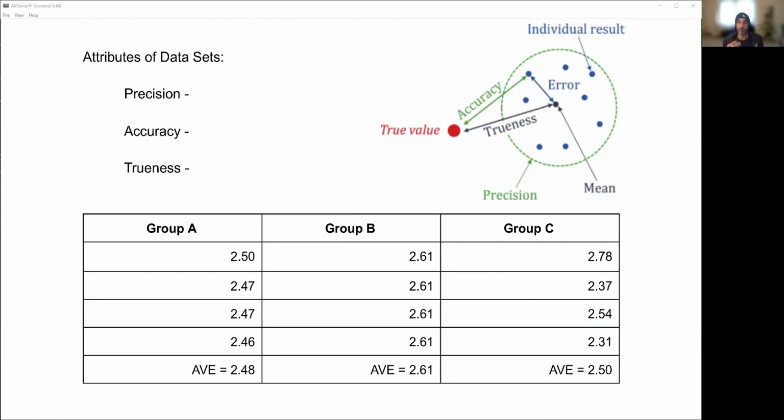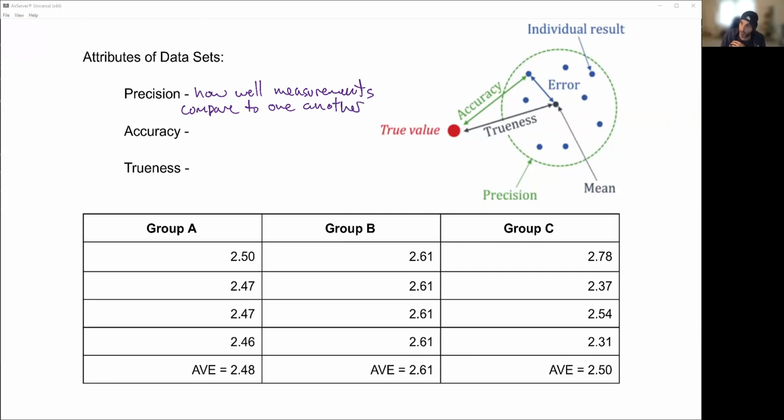So there are 3 different attributes to a data set: precision, accuracy, and trueness. You probably have never heard trueness before, but it is a thing. So precision. Precision is how well measurements, again, we're talking about measurements, measured numbers, how well measurements compare to one another.